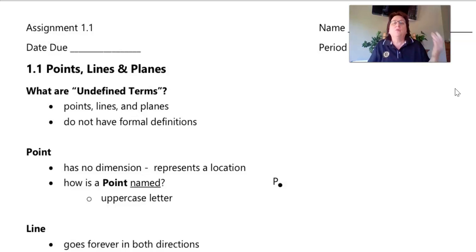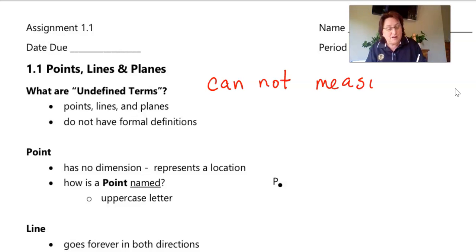Okay, so first of all, undefined terms. Points, lines, and planes are considered undefined terms because they do not have a formal definition. And another thing about undefined terms is that you cannot measure any of these terms. You cannot measure how big a point is, how small a point is. You cannot measure how long a line is because it goes on for infinity. Same thing with planes, they go on for infinity. So points, lines, and planes, the undefined terms, you cannot measure those.